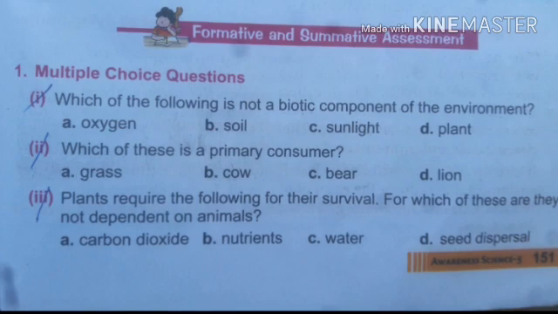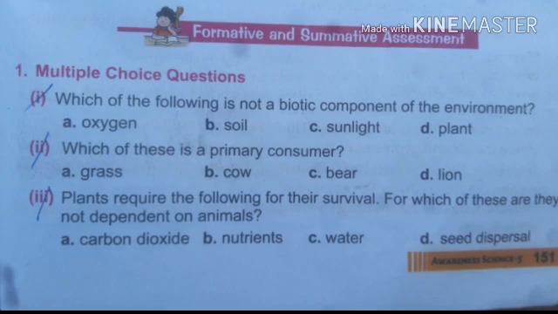The second bit: which of these is a primary consumer? Grass, cow, bear, lion. The answer is cow, option B.